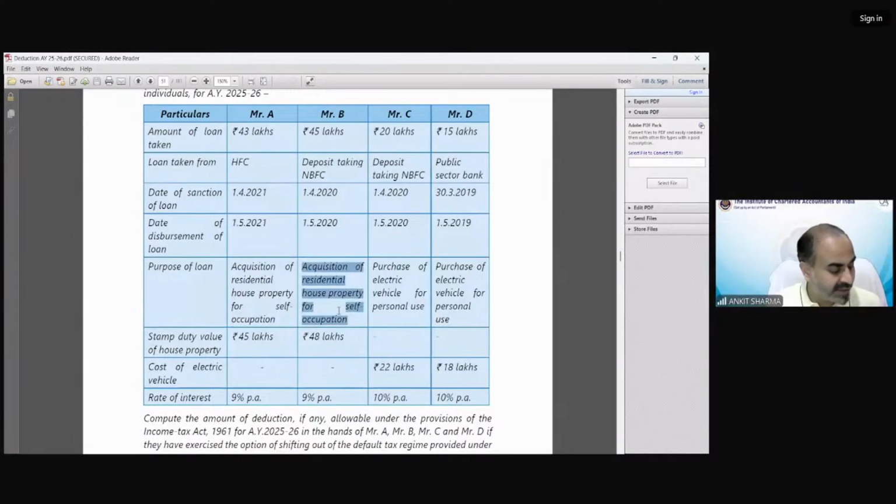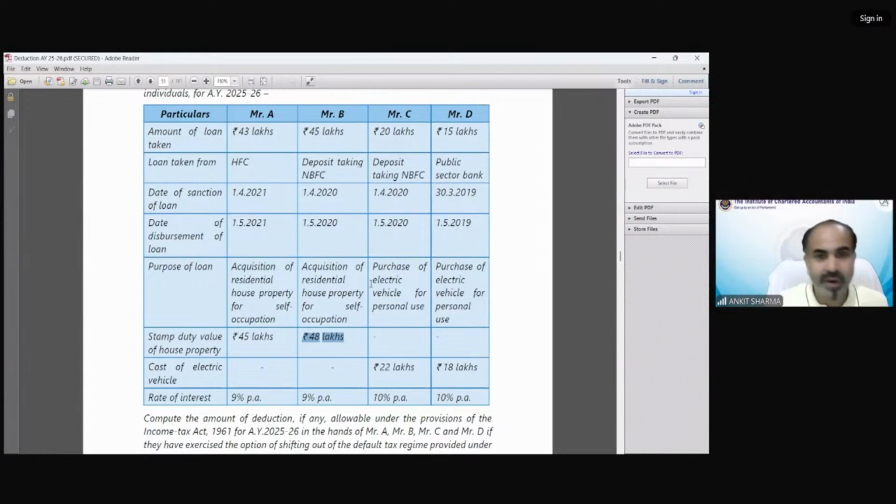Now, in this case, the stamp duty value is 48 lakh. Now, that is a problem. Stamp duty value should not exceed 45 lakh for claiming deduction under section 80EE or EA. Because the date is relevant for section 80EE in this case, but the stamp duty value exceeds.